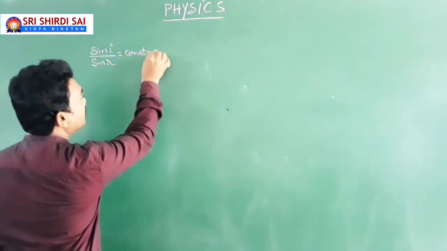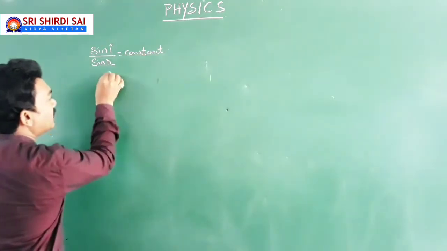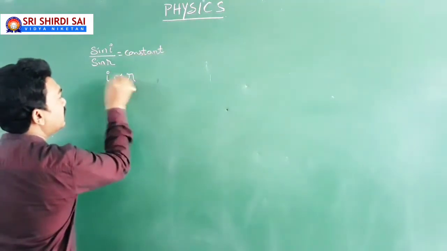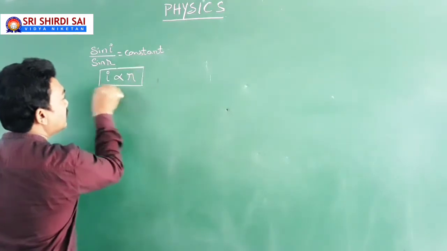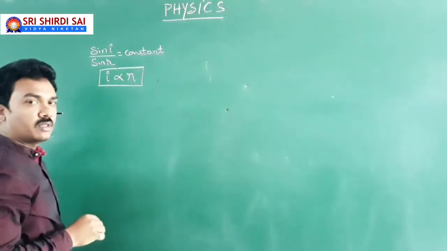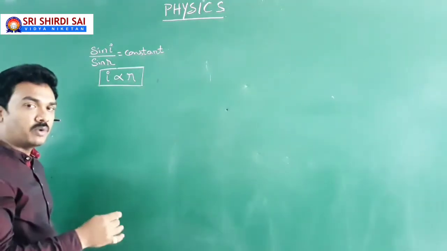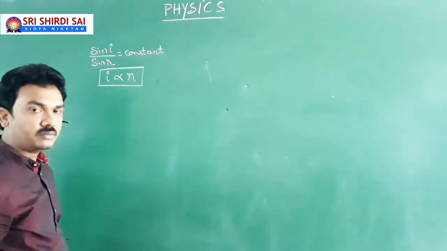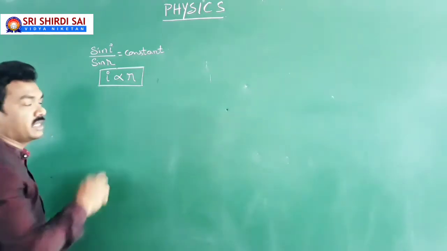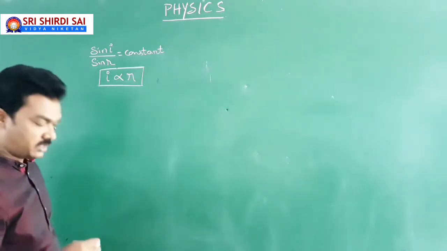So I is proportional to R, keeping sin I by sin R equal to a constant.